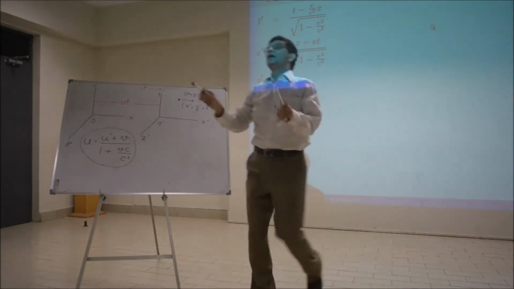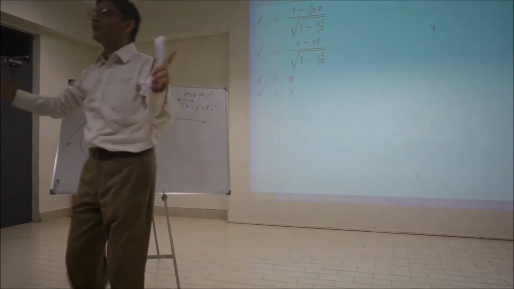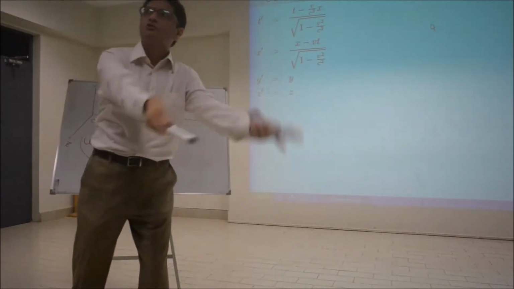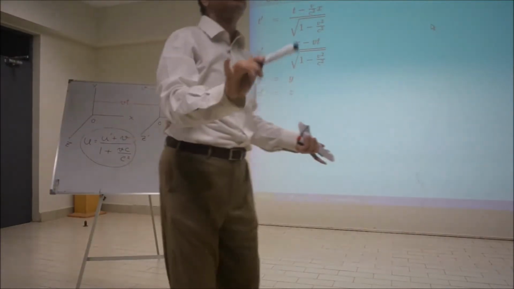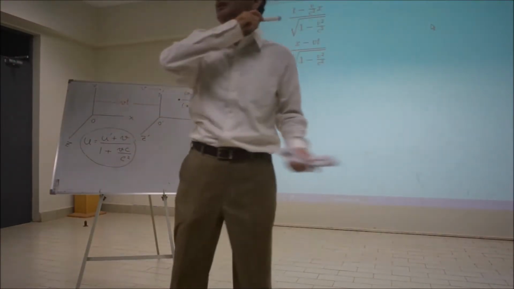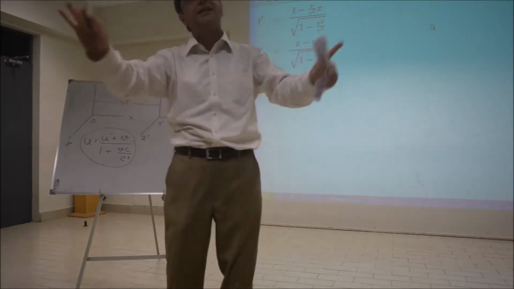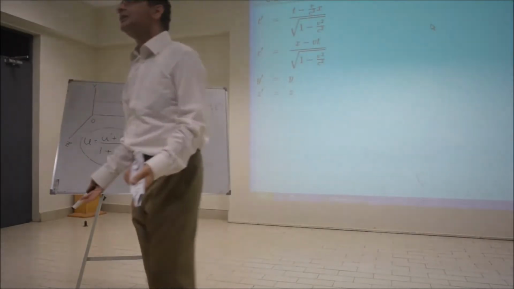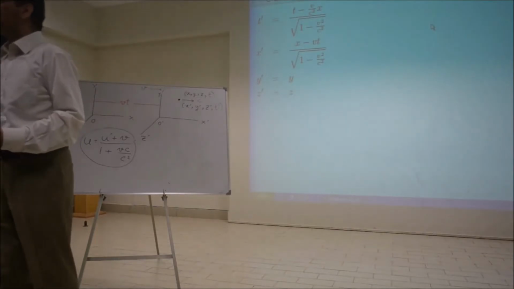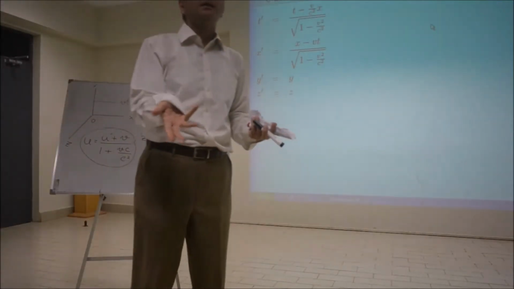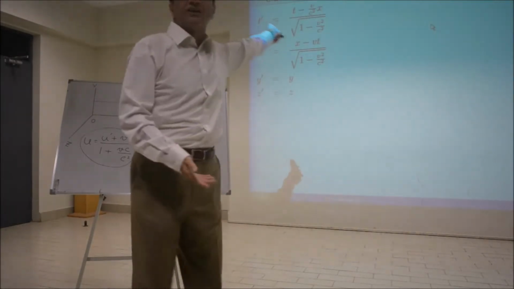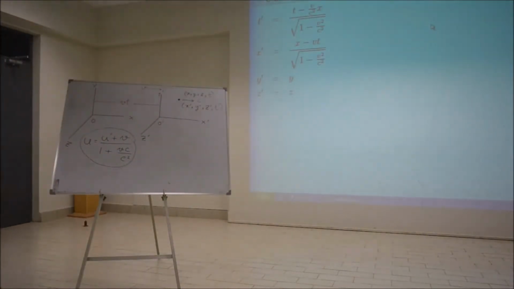So it means in the limit of low velocity, the Lorentz transformation reduces to the Galilean transformation. So at low speeds, when the speed is much smaller compared to the speed of light, you can still use the Galilean transformation. You can still use Newton's laws, Galilean ideas, everything. And this is exactly what we do. We haven't thrown away Newton's laws. We still use them because when v is negligible compared to c, this transformation law will reduce to what?